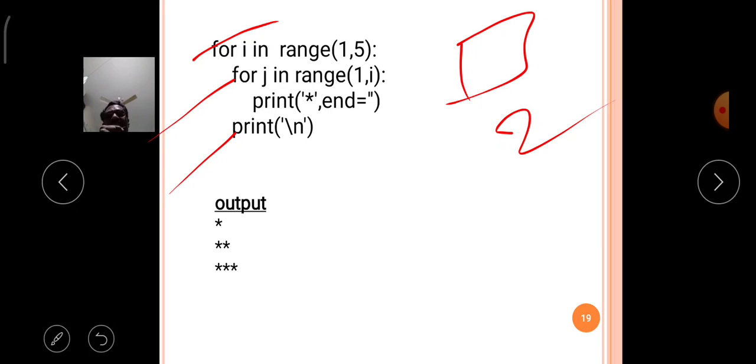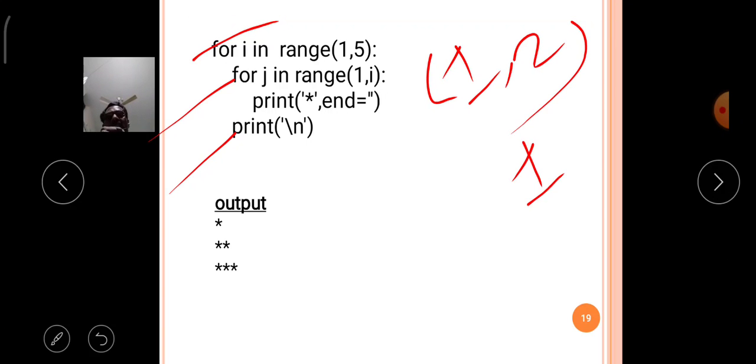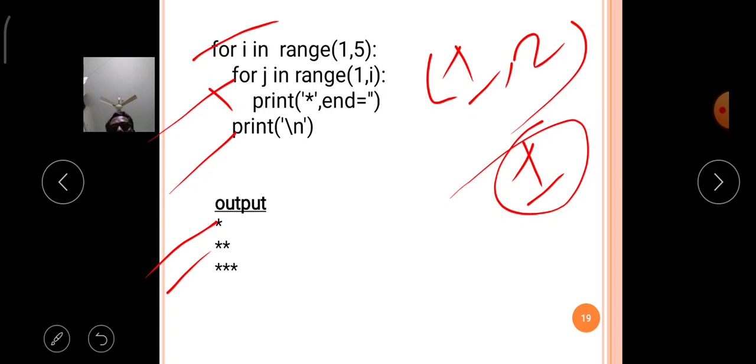The range function takes the first argument as 1, second argument as i, so 1 comma 2. That means it will execute only a single time, so it will print one star. Then the inner for loop is terminated, and it comes to the new line with printf \n.